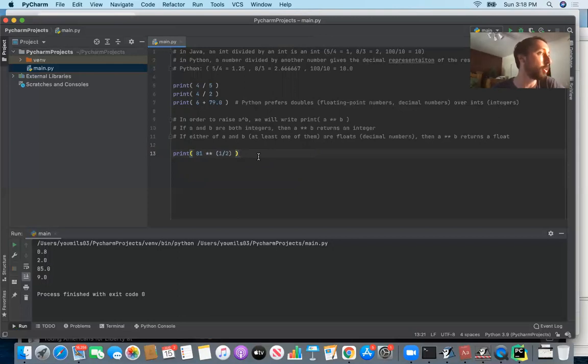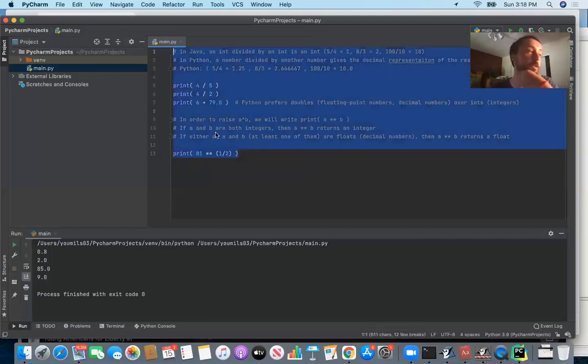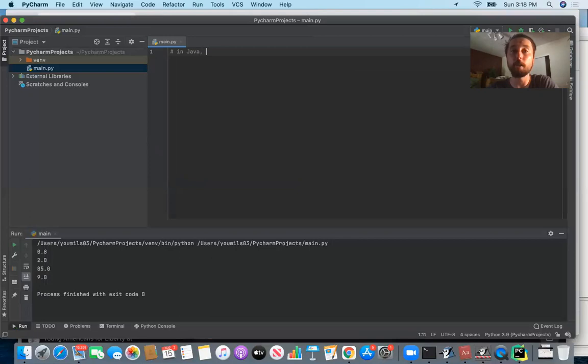We can also do integer division. We've already been talking a little bit about division, but I want to bring up another point. In Java, an int divided by an int is another int. We said that Python evaluates the division of two ints as it would happen mathematically, so 3 over 4 would be 0.75.